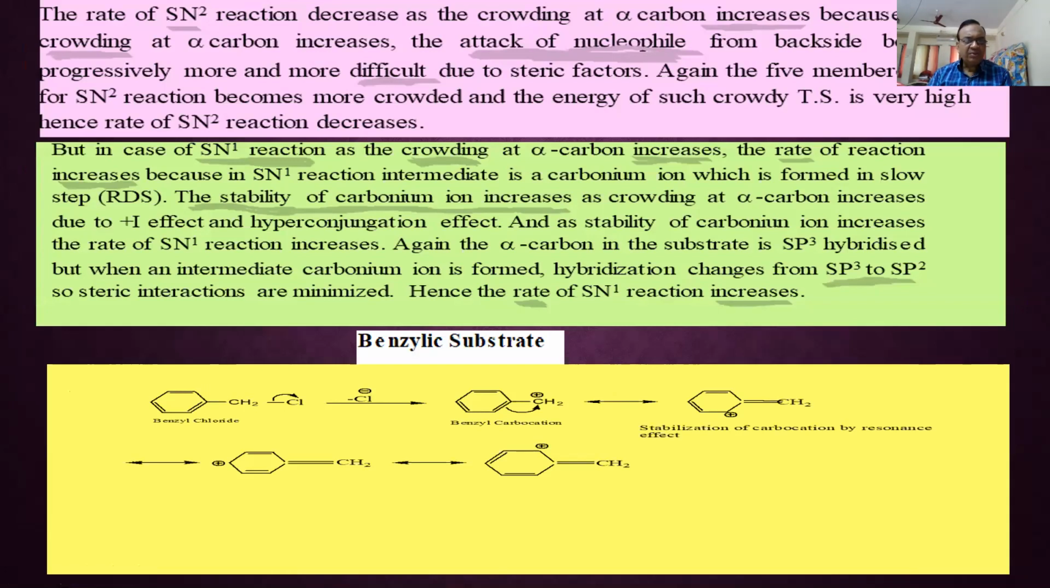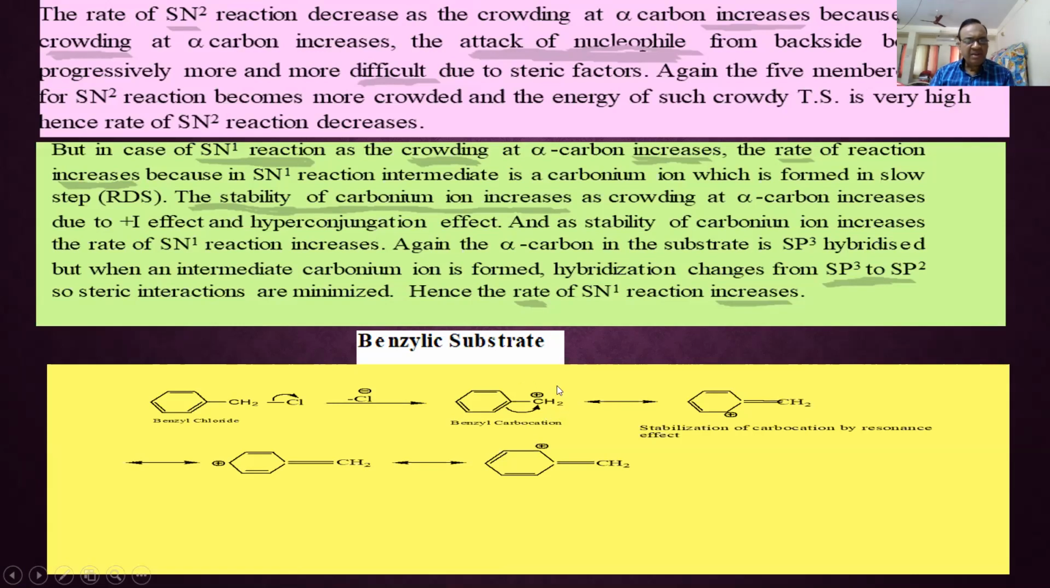This is what I have told you. Now, benzylic substrate. See, this is the benzyl group. A benzene ring connected to CH2 is called a benzyl group. As it is connected to Cl, it is called benzyl chloride. If it undergoes SN1, then what happens? Cl leaves and gives a positively charged carbon, meaning a benzyl carbocation.